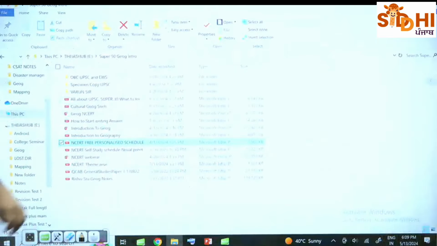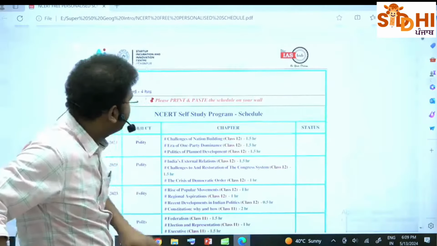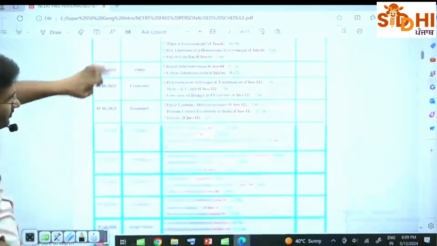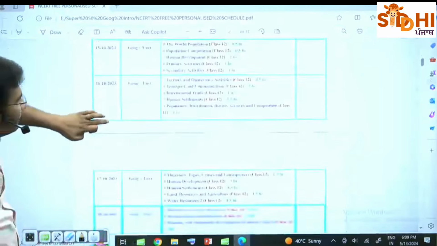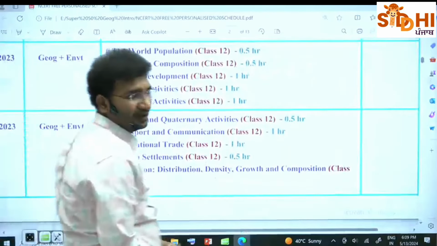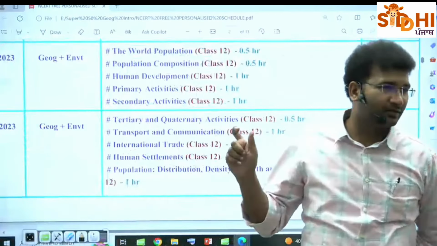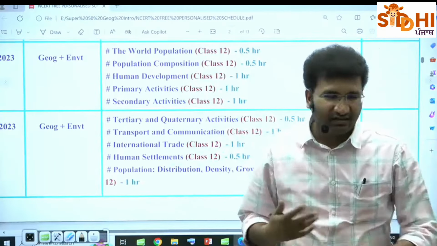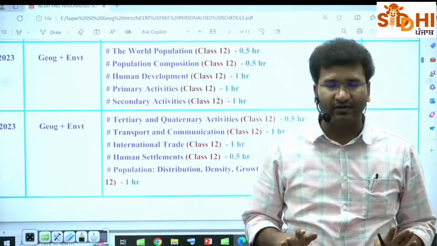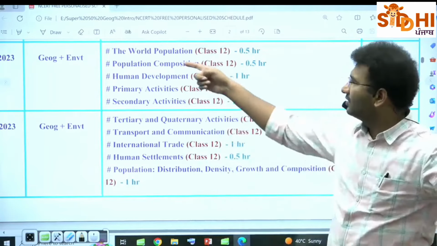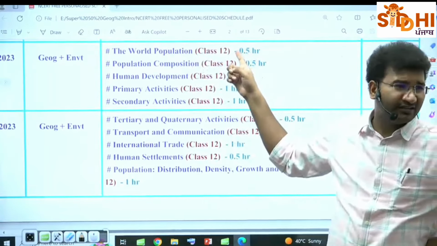This one plus one more I'll give you, that is, for example, if you wanted to pick up geography and environment, how much time you should give for the topic? Because I don't want you to spend hours together and then sit on the topic and study continuously. It's a sheer waste of time. कुछ ऐसे टॉपिक्स होते हैं आधा घंटे से ज़्यादा पढ़ना ही नहीं है, not more than half an hour. बस the world population, not more than 30 minutes.